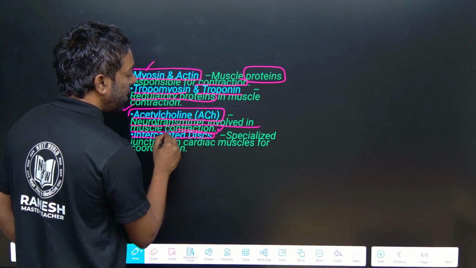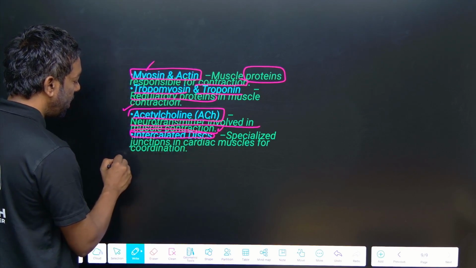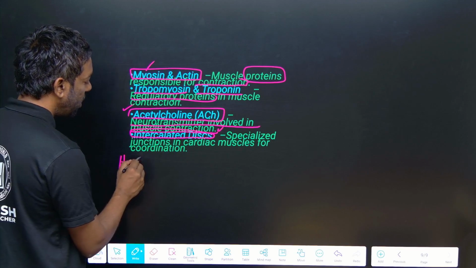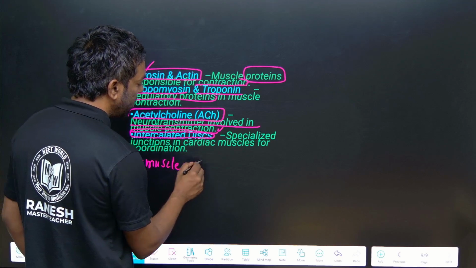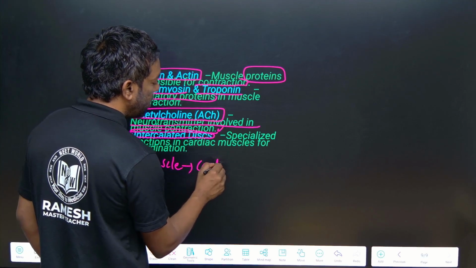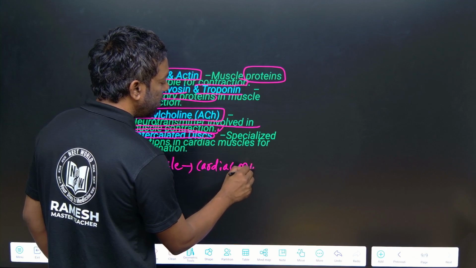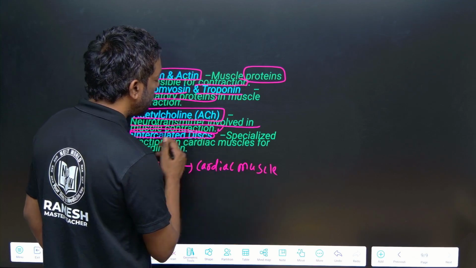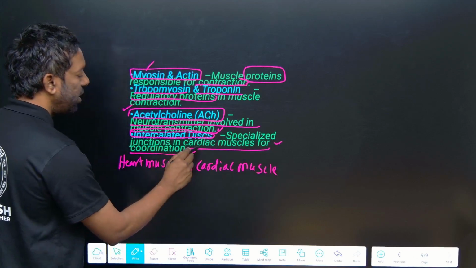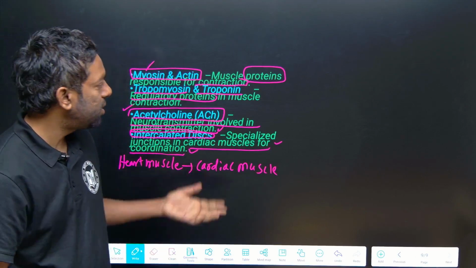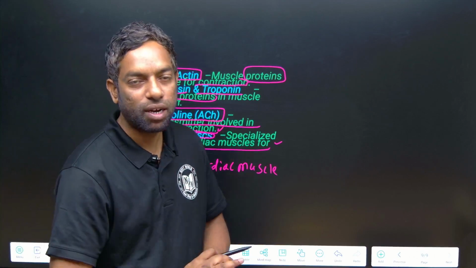Intercalated disc: where is it located? In the heart muscle, meaning cardiac muscle. The intercalated disc is for the coordination of cardiac muscle.